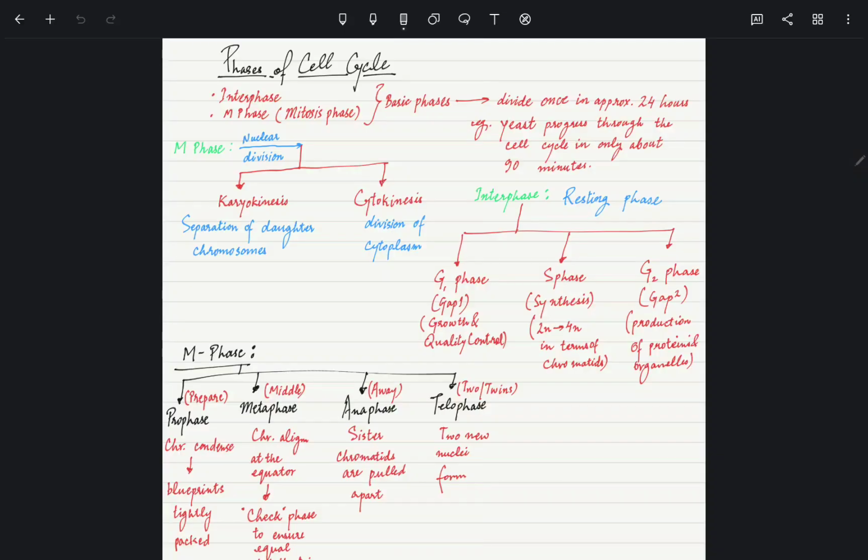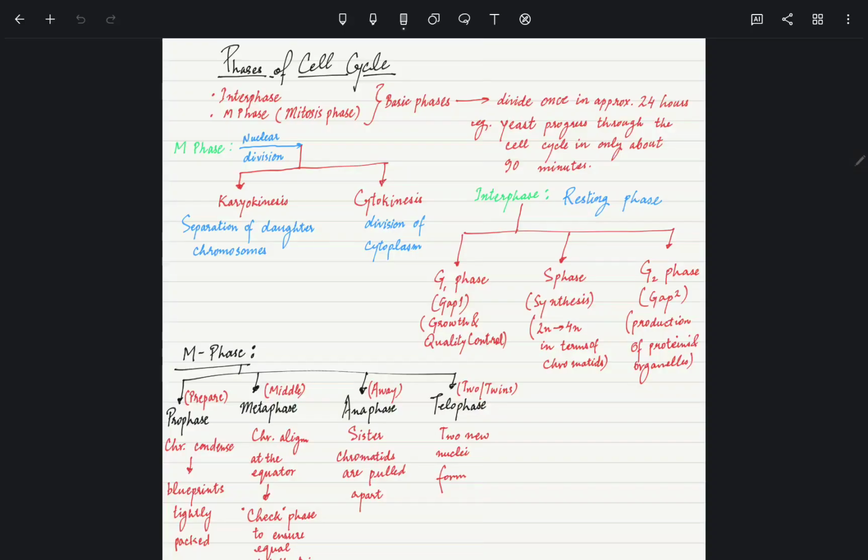Interphase is also called the resting phase, consisting of G1 phase, S phase and G2 phase: gap 1, synthesis, gap 2. G1 phase is recognized for growth and quality control, and S phase is synthesis, where DNA goes from 2n to 4n and becomes chromatids. G2 is for production of proteins and organelles.